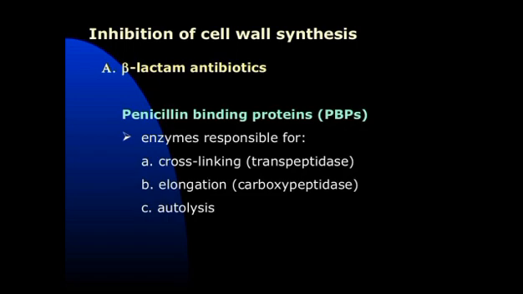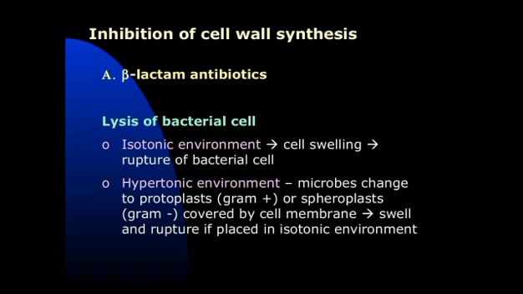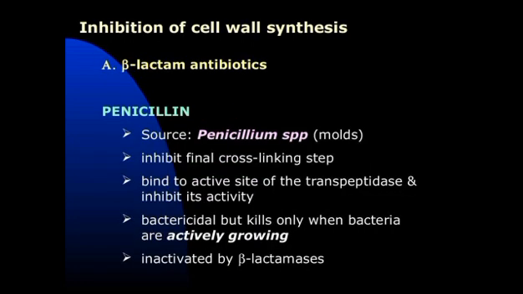Okay, so in case of beta-lactam antibiotics, the penicillin binding protein enzyme is responsible for cross-linking, elongation and autolysis. So how does lysis of the bacterial cell occur? Isotonic environment is created, the cell will swell and rupture of the bacteria takes place. Next condition is the hypertonic environment. Microbe changes to protoplast in case of gram positive, or spheroplast in case of gram negative, covered by cell membrane. It swells and ruptures if placed in an isotonic environment.